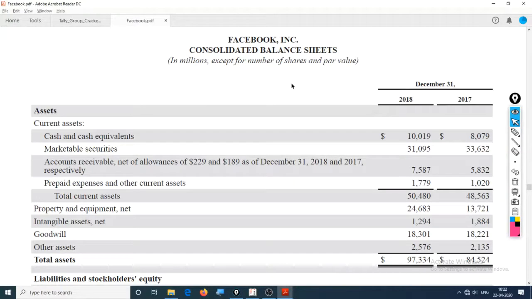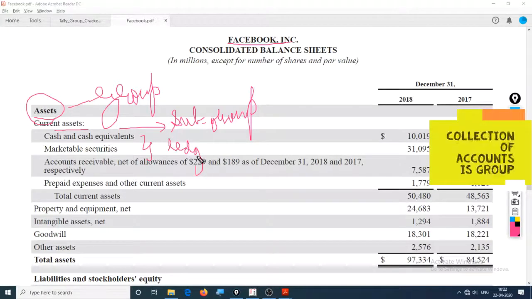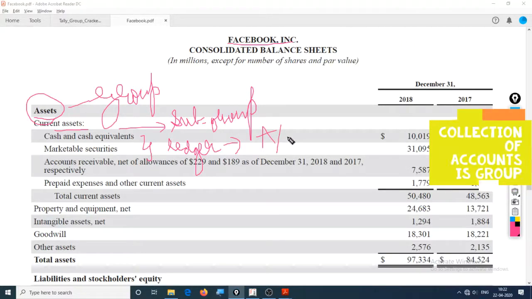Hi, so let me introduce you to the concept of what a group is. As you can see right here, this is the balance sheet of Facebook Incorporation. So this right here can be named as one group. Also, this right here can be named as subgroup. And this right here can be named as ledgers, or in simpler terms, you can call them accounts.